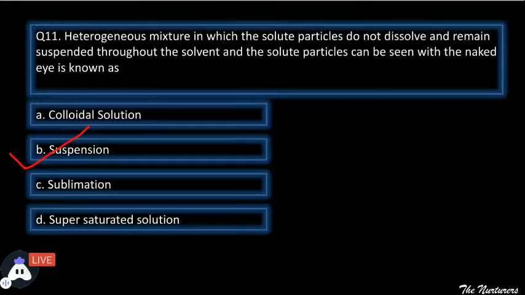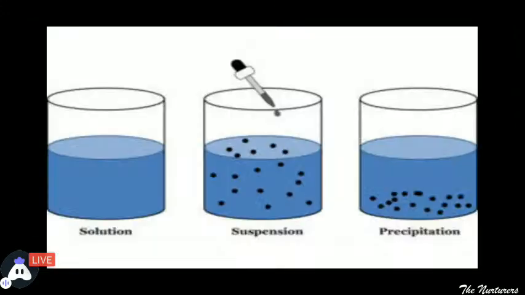Suspension is the type of solution in which the particles remain suspended. Now you can see how. There are 3 beakers. The first is a solution in which the particles are all mixed properly. The second is the suspension in which you can see the particles are suspended throughout the solution. And the third is the precipitation in which the solute particles settle down at the bottom.